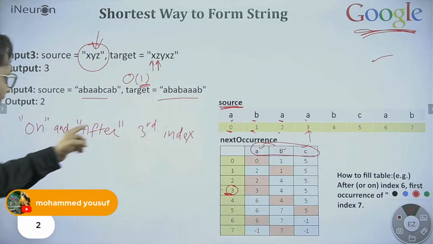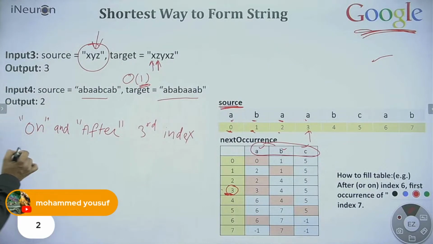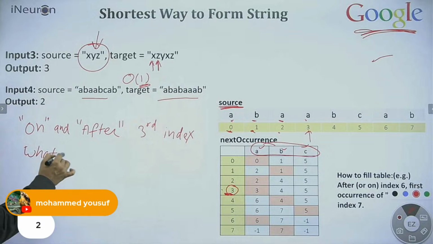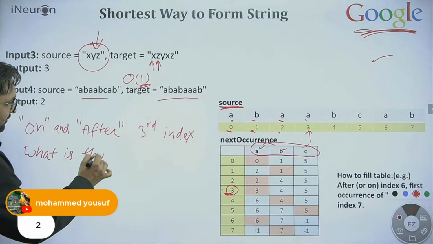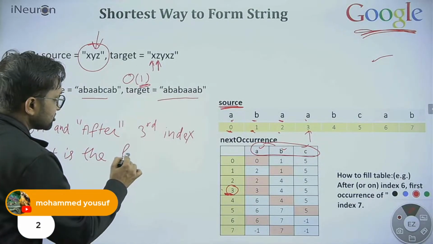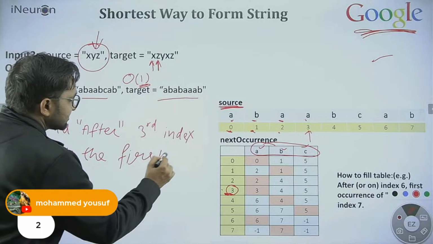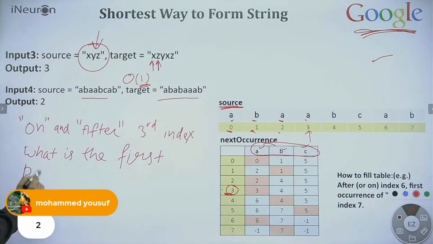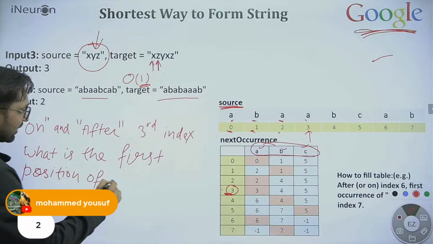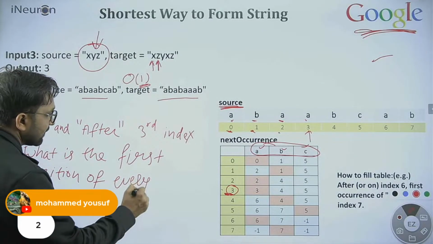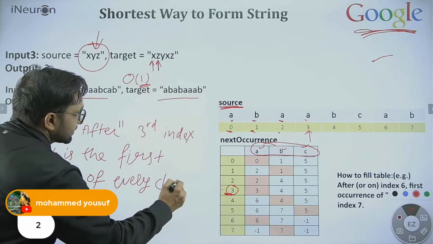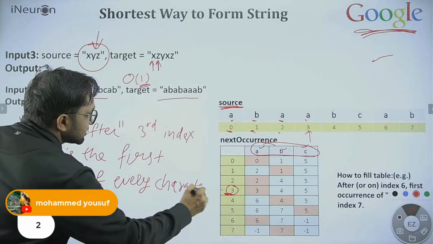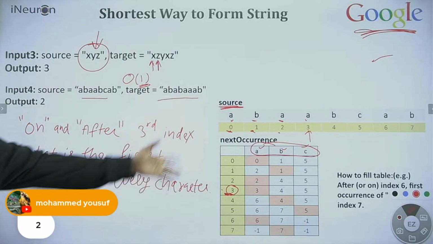On and after the third index, what is the first position of every character? We will use this definition and we can fill this table.